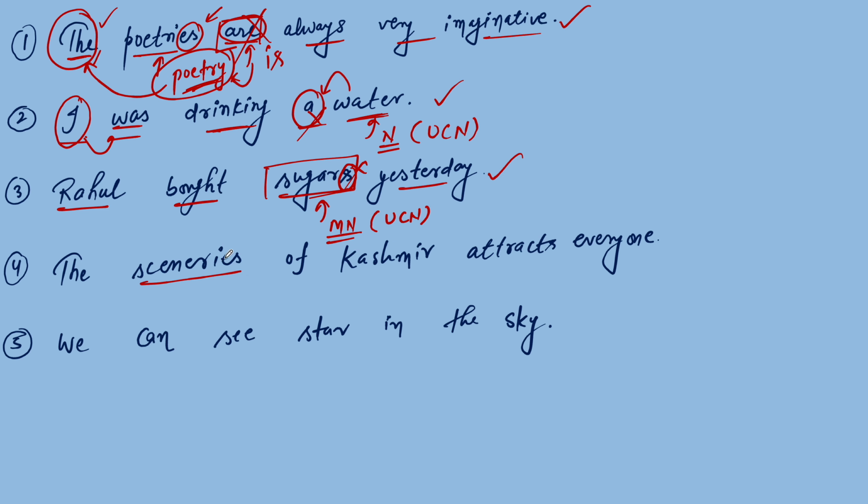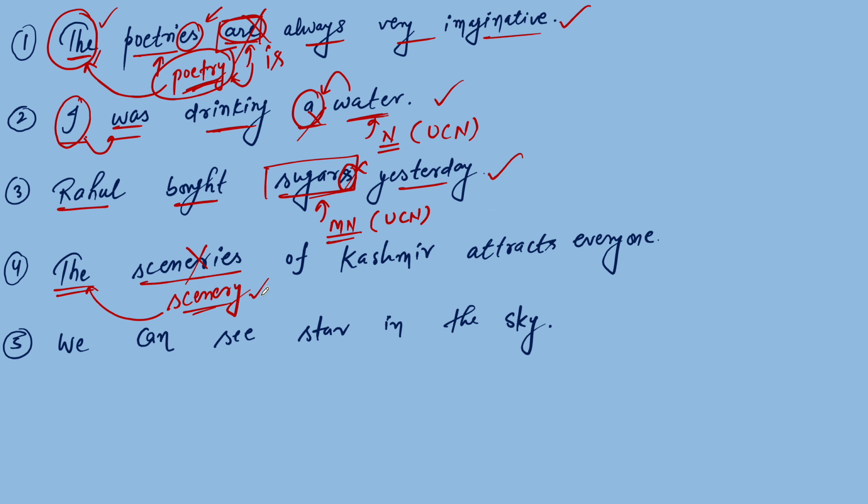An abstract noun cannot be converted to the plural form directly by adding e, es or s. Is it clear? So this is wrong here. The correct form will be scenery only. Is it clear? As it is a noun, that's why we have put an article. It is also correct: The scenery of Kashmir attracts everyone.